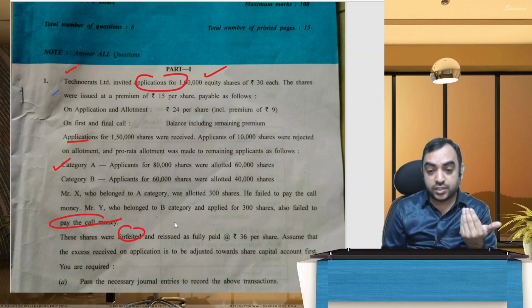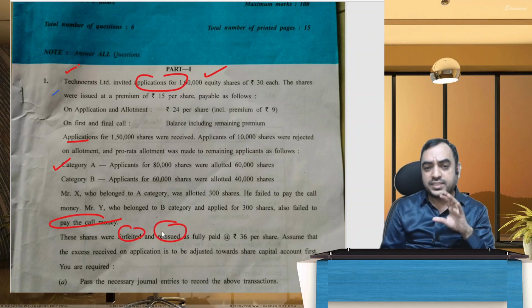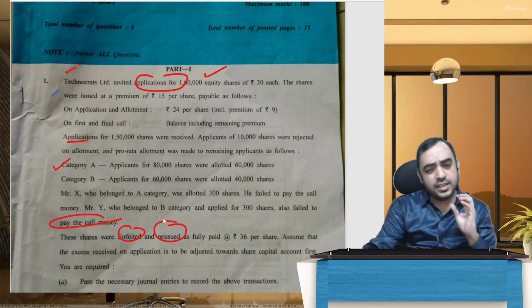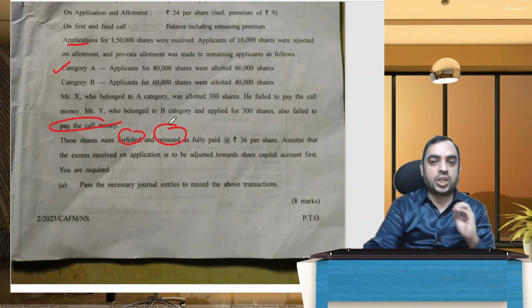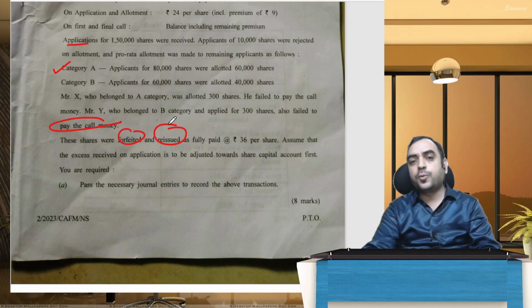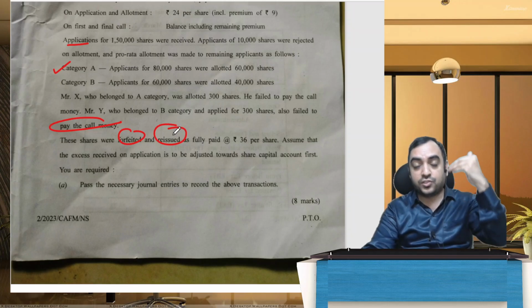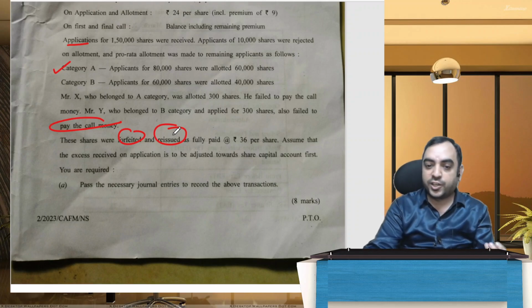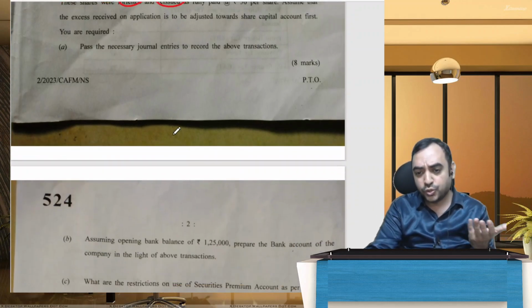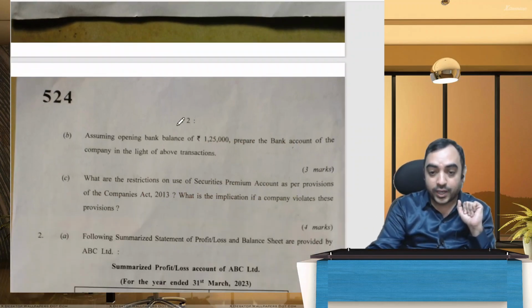So there is forfeiture, reissue. It's accounting for share capital, a typical problem. It looks big, but it is not a complicated one. It's a typical problem where issue of shares happens, forfeiture happens, and then reissue, and then you transfer it to capital reserve. So 8 marks question, not a difficult one.